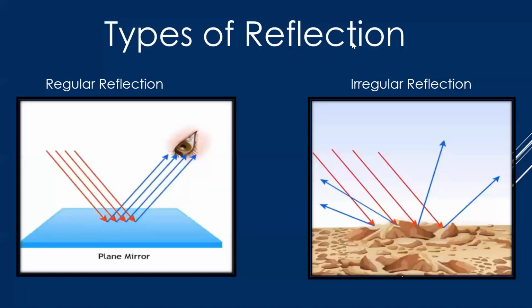Okay, so we'll start with the phenomenon of reflection. Before studying types of reflection, do you know what reflection basically is? Reflection is nothing but when, for example, this is your opaque surface, and light is incident on this opaque surface, it gets reflected back, right? In simple words, this is what we call reflection.